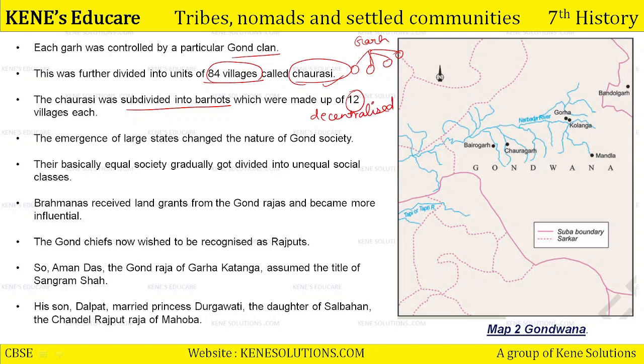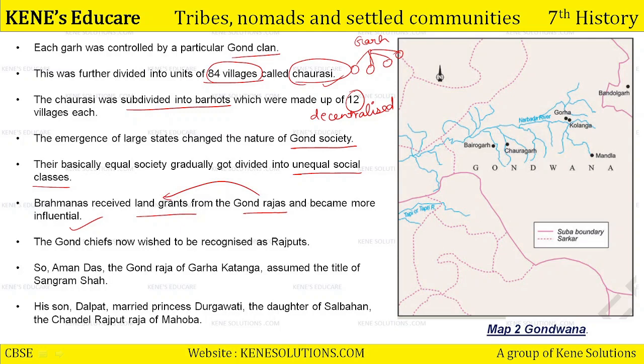The emergence of large states changed the nature of Gond society. Their basically equal society gradually got divided into unequal social classes because now they were getting influenced and mixed with the Varna-based society of the state as well. Brahmins received land grants from the Gond Raja and became more influential. अब Gond Raja लोग भी land grant देने लग गए Brahmins को, right? So there was a greater influence of Brahmins also on the Gond tribal people.